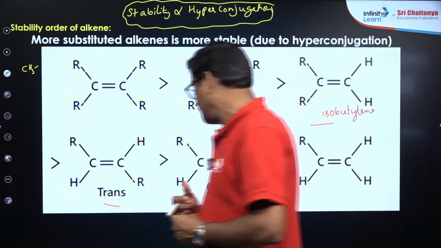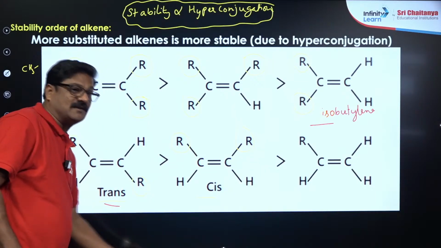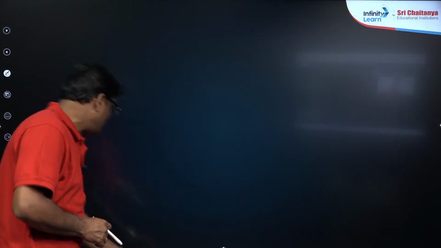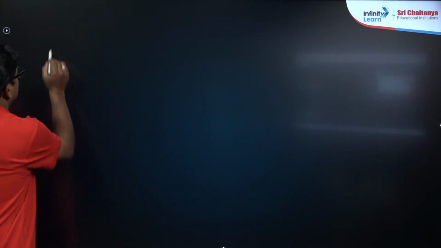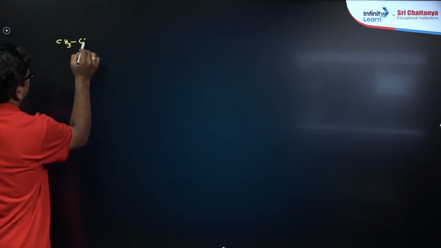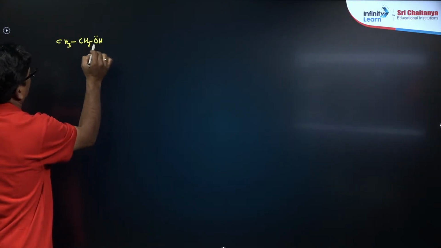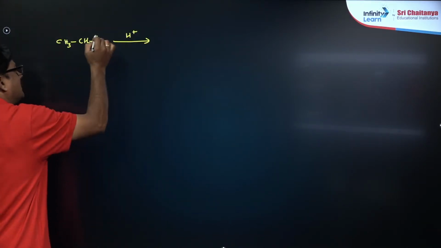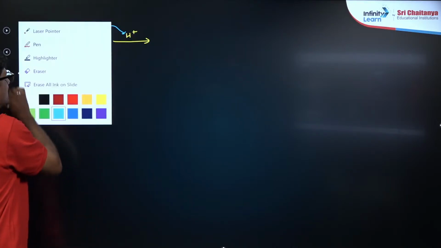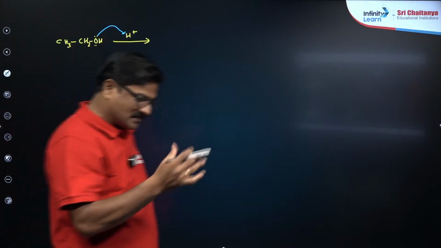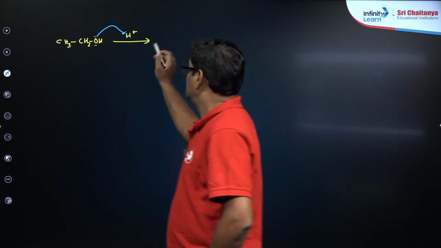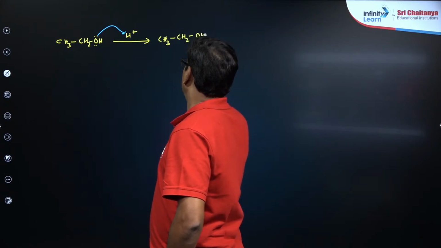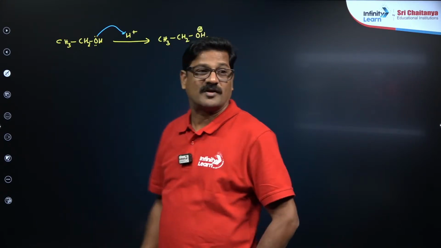Based on that NCERT, you are going to get a very good question. You can see here, and also you can see the mechanism of dehydration of alcohol. I just want to discuss it in a clean slide. Let us talk about CH3 CH2 OH. The lone pair of electrons present on the alcoholic group acts as a Lewis base, and it is going to be donated. So, the alcoholic group is a poor leaving group. When it is protonated, it is going to give protonated alcohol, CH3 CH2 OH2 plus. So, this is your protonated alcohol.